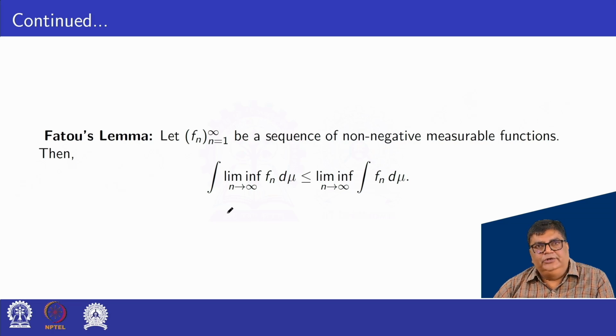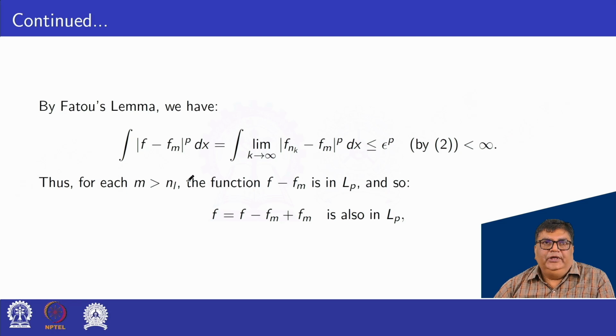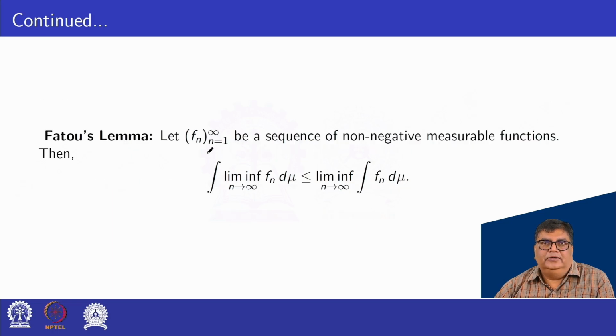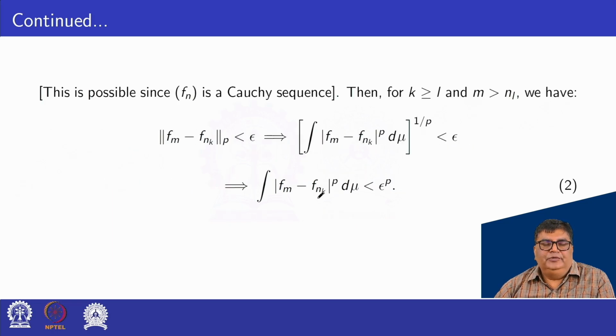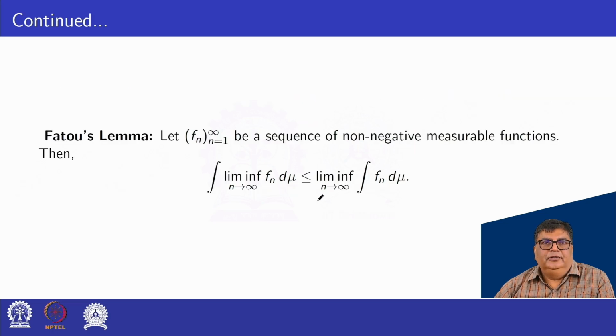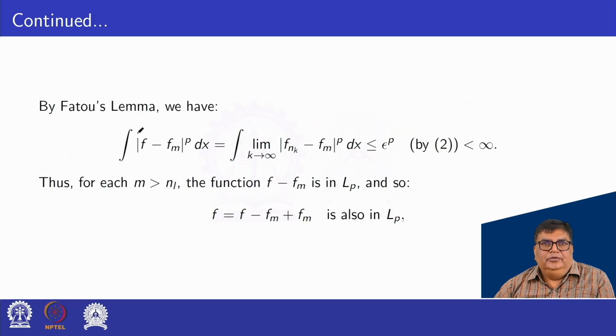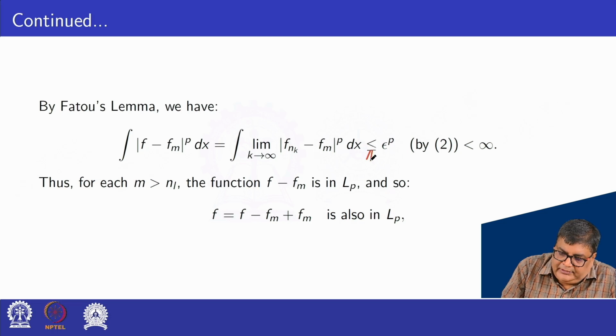Using this result, since f_{nk} converges pointwise to f, the integral of |f - f_m|^p dx is at most the limit as k tends to infinity of the integral of |f_{nk} - f_m|^p dx, which is less than epsilon to the power p.